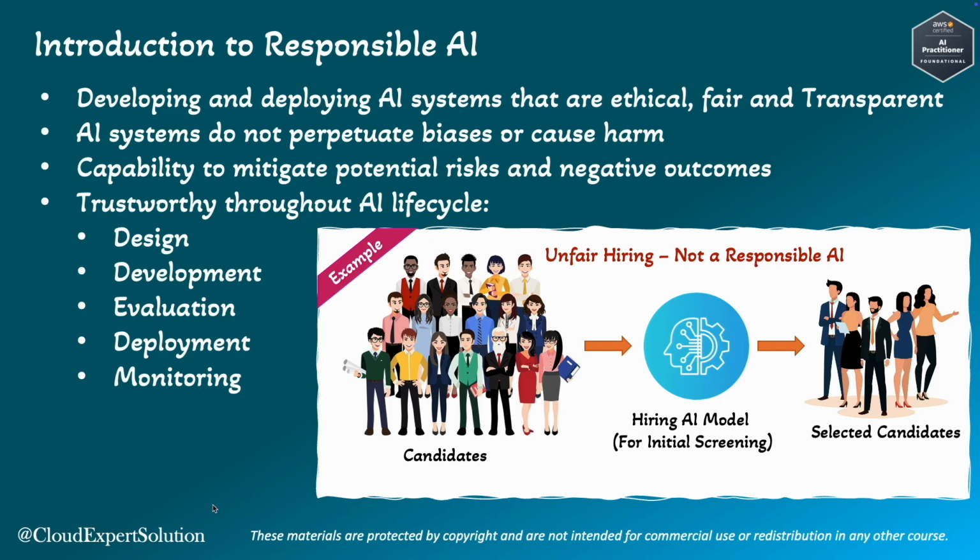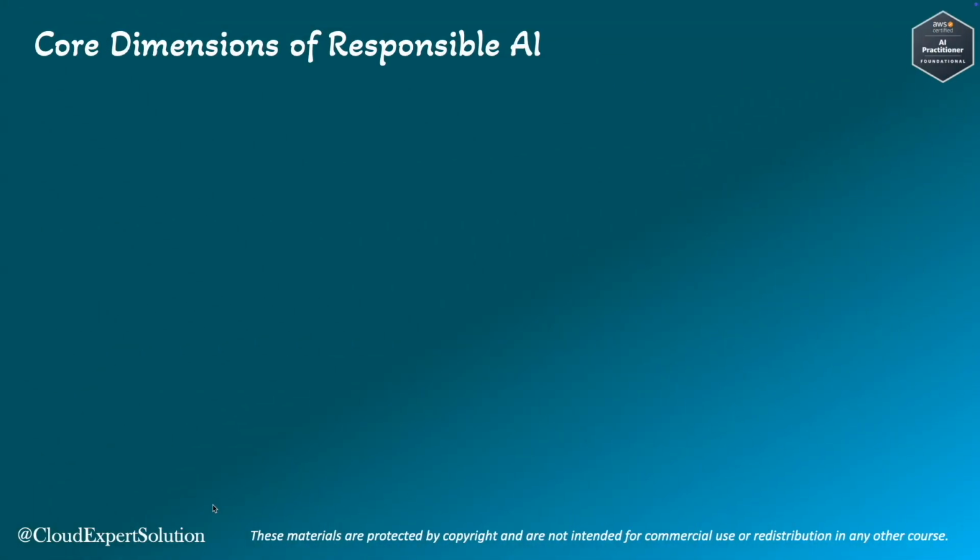Let's explore the core dimensions of responsible AI. The core dimensions of responsible AI include fairness, explainability, privacy and security, safety, controllability, veracity and robustness, governance and transparency. Let's break them down one by one.